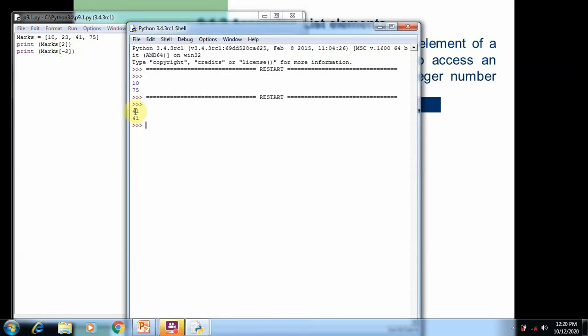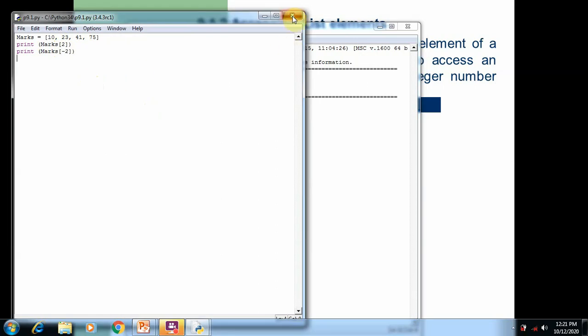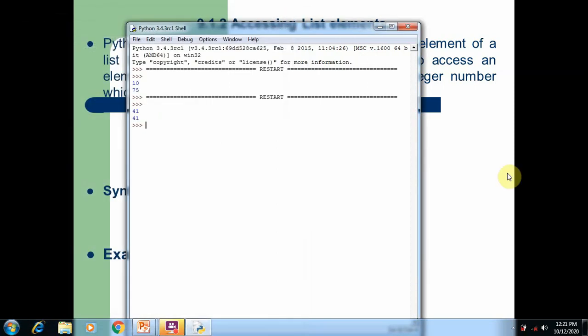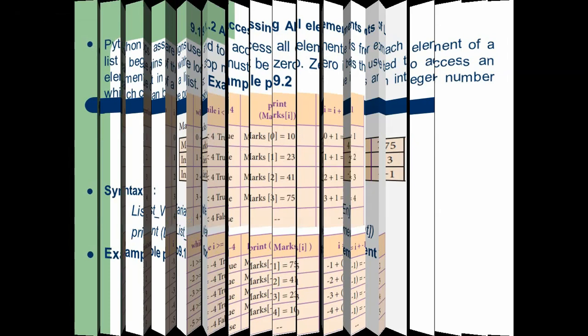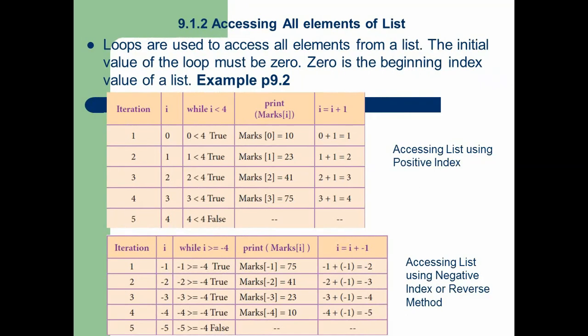This element is printed through the positive number, and this element is printed through the negative number. So this is a simple example to understand creating a list and accessing list elements. Now we are going to see the next topic, accessing all elements of a list.